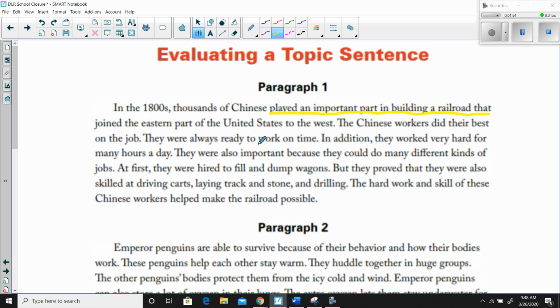So, although I think there are a couple of sentences that got a little bit off focus in explaining how hard Chinese workers helped to support building the railroad, overall, all of these sentences support this main idea that Chinese played an important part in building a railroad that joined the eastern part of the United States to the west. All right, so that's why that was chosen as a topic sentence.